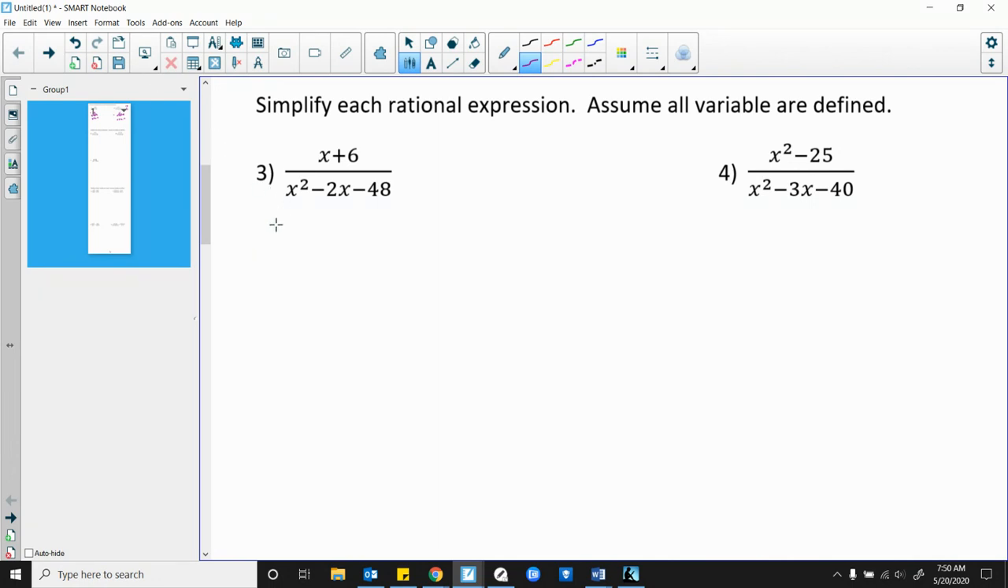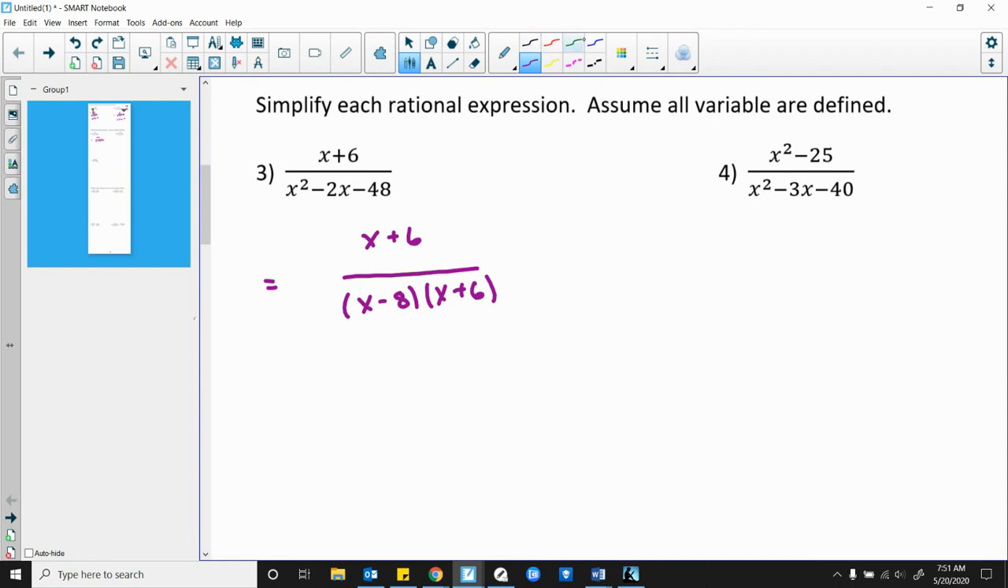Here on the top, I cannot simplify x plus 6 at all. And then on the bottom, we can factor this. What multiplies to get me negative 48 and adds to get me negative 2? In this case, it's going to be x minus 8 and x plus 6.